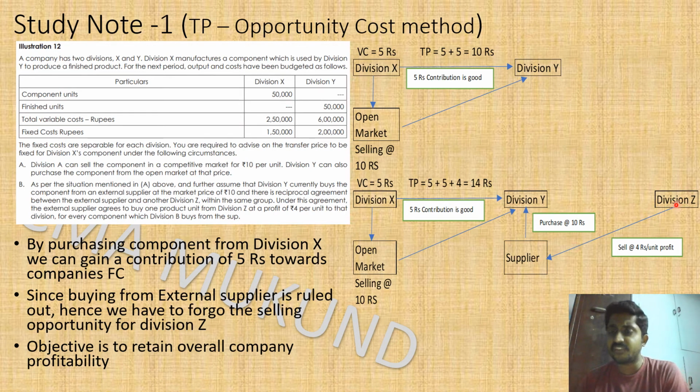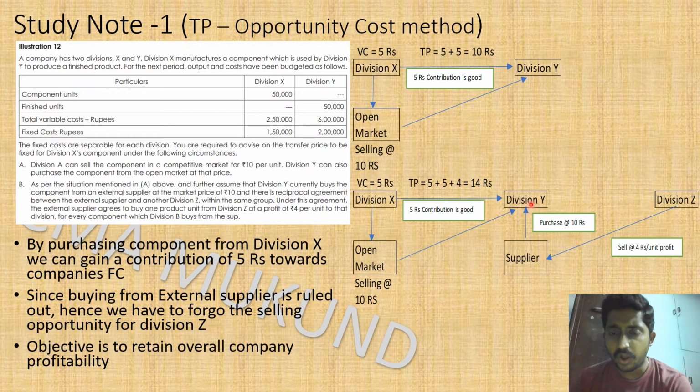Division Z will sell items to this external supplier. If division Y accepts one item from the external supplier, then the supplier will accept one item from division Z, so a 1:1 ratio. For every one that is sold to division Y, I will purchase one from division Z, and on every purchase from division Z, division Z will make a profit of 4 rupees per unit. Okay, 4 rupees per unit.